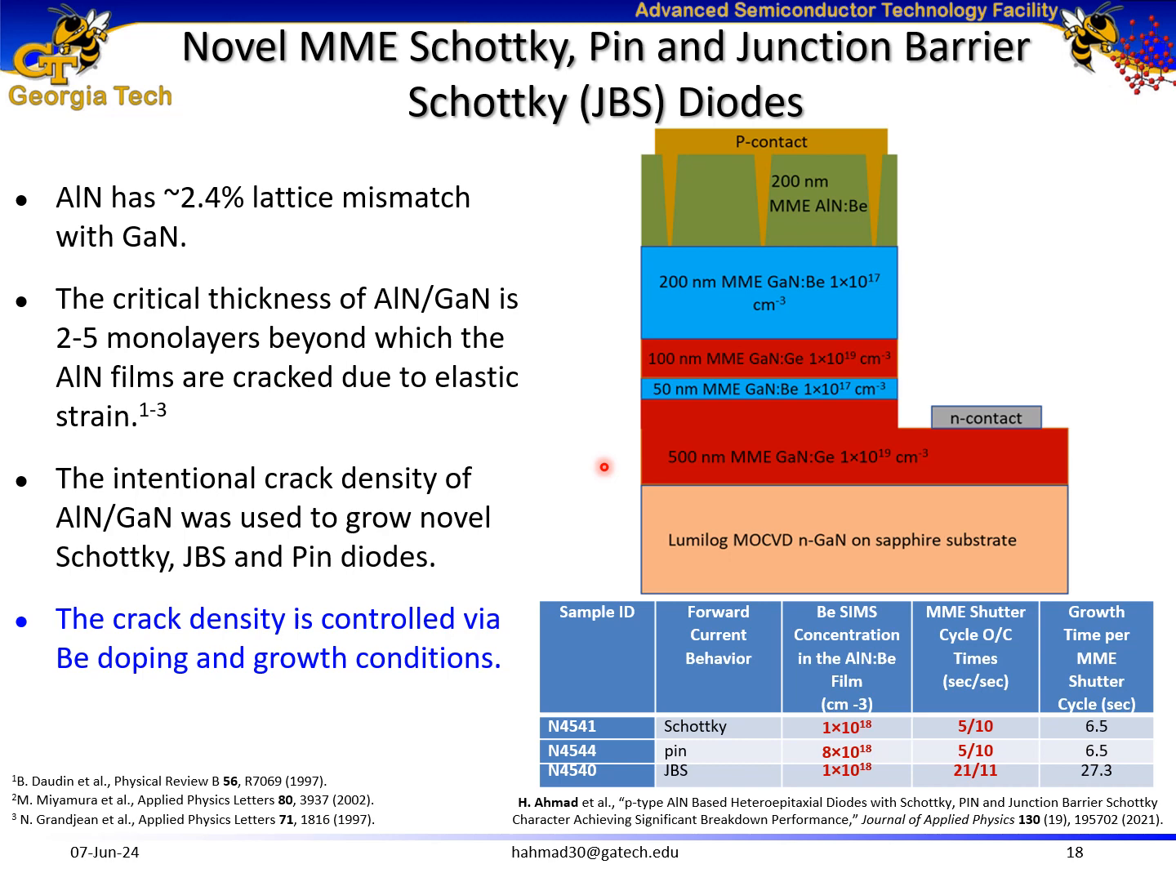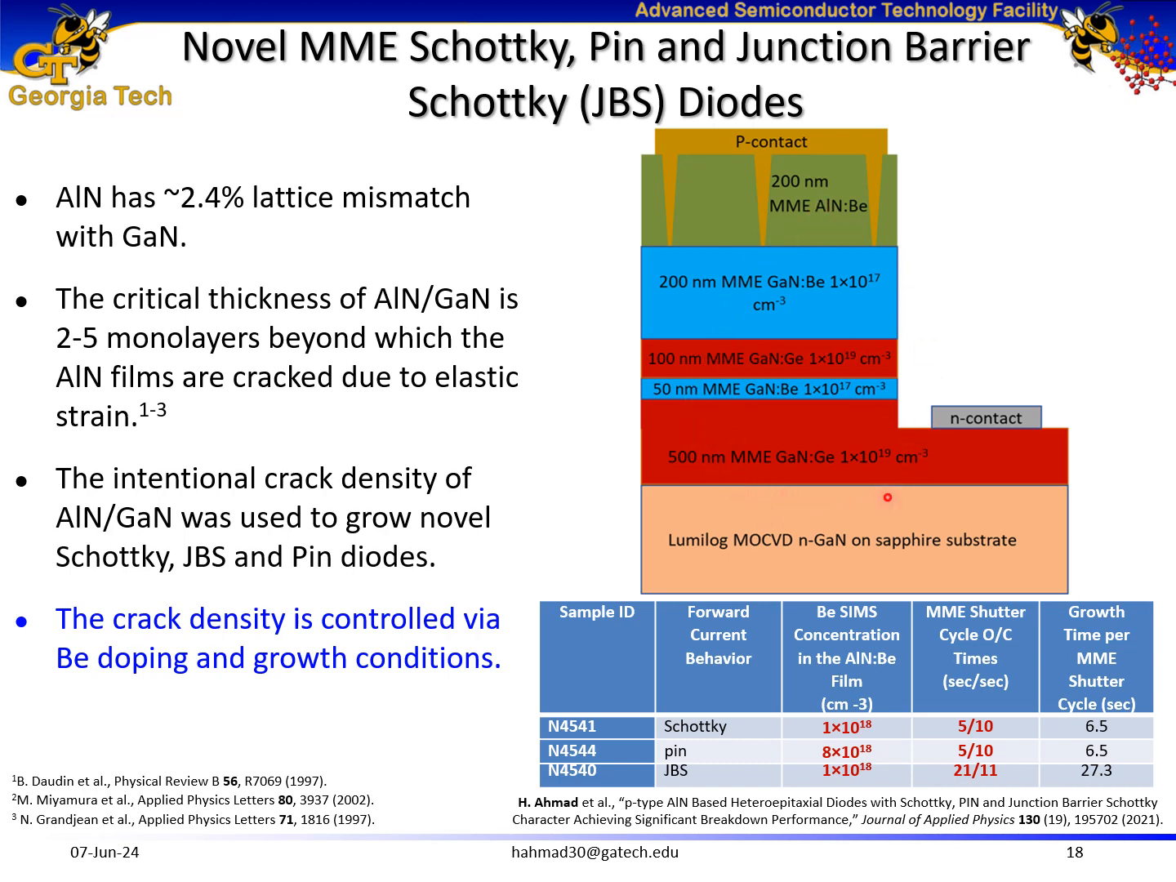We know that the lattice mismatch between aluminum nitride and gallium nitride is approximately 2.4%, and above a certain critical thickness, the growth of aluminum nitride on gallium nitride is going to result in high crack density. So we utilize the intentional crack density of aluminum nitride on gallium nitride to grow novel Schottky, JBS, and pin diodes. And this figure shows the layer structure diagram of my growth structure.